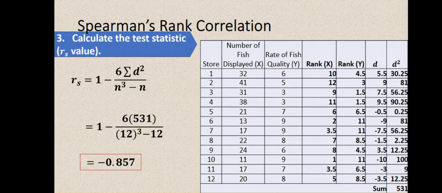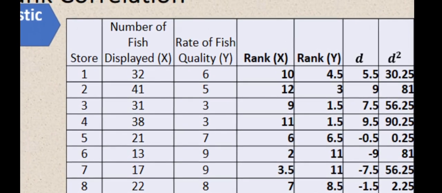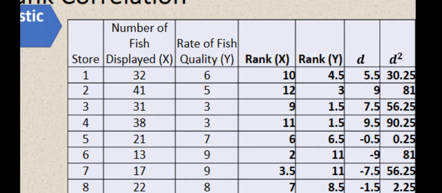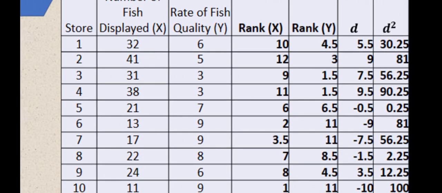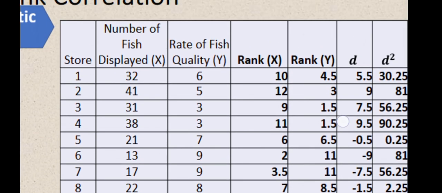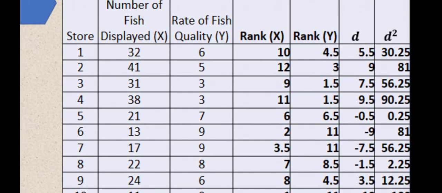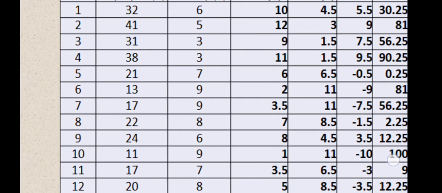Then, after natin ma-rank itong dalawang variable natin, syempre, hanapin natin yung difference nila. So, 10 minus 4.5, that is 5.5. 12 minus 3, that is 9. Hanggang sa maubos natin ito siya, no? Hanggang sa makarating tayo sa 12, which is 5 minus 8.5, that is negative 3.5. And after natin ma-solve yung difference nila, we need to look for the value nila na naka-square. So, 5.5 raised to 2, that is equal to 30.25 hanggang sa matapos natin hanggang sa last part.